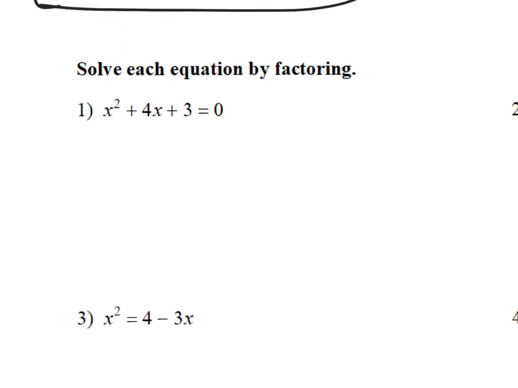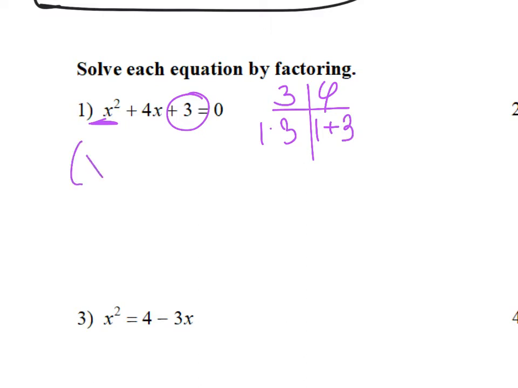And then we're going to factor. In this case, a is 1, so I'm going to look at my c value. I want factors of 3 that add up to 4. Okay, so that would be 1 and 3. And since a is 1, I can jump down to our shortcut and say x plus 1 and x plus 3. But now this still equals 0.